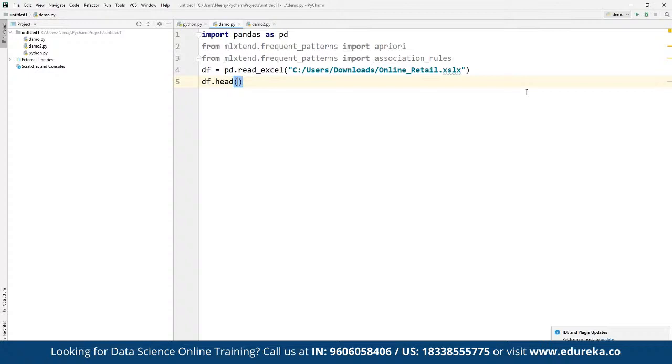Now once we have access to the data set here, the next step is going to focus on data cleaning, which will include removing spaces from some of the descriptions that we have. So now, instead of using the data frame head, we are going to use the data frame, and add a short description. Basically we are going to work on data cleanup, which includes removing spaces from some of the descriptions, and then we are going to drop the rows that don't have invoice numbers and remove the credit transactions as well.